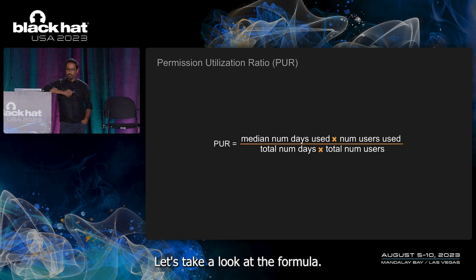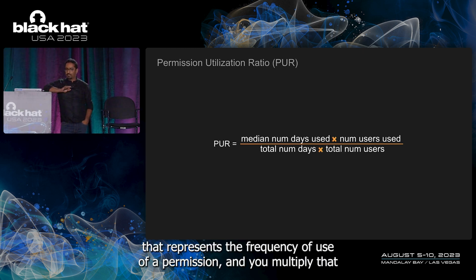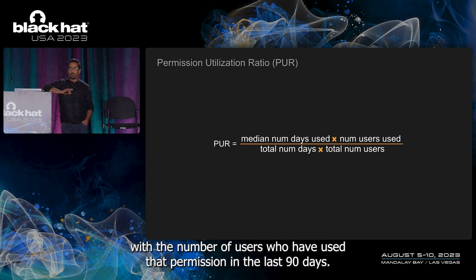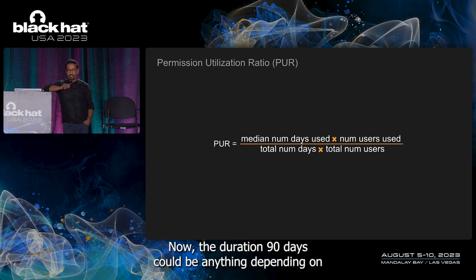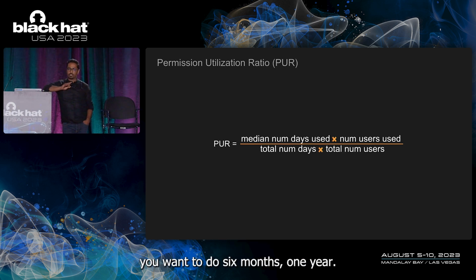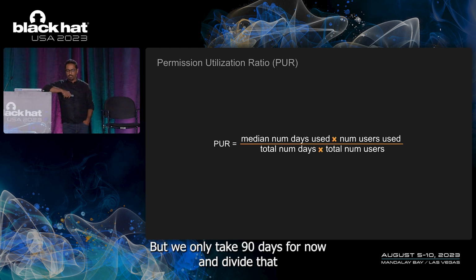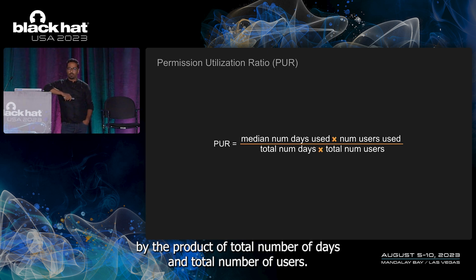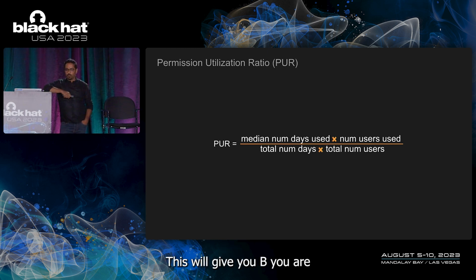So that's why both of these parameters are very important to calculate PUR. Let's take a look at the formula. You take the median of the number of days that represents the frequency of use of a permission, and you multiply that with the number of users who have used that permission in the last 90 days. Now the duration of 90 days could be anything depending on what you want to do, 6 months, 1 year, but we will take 90 days for now. And divide that by the product of total number of days and total number of users. This will give you PUR.